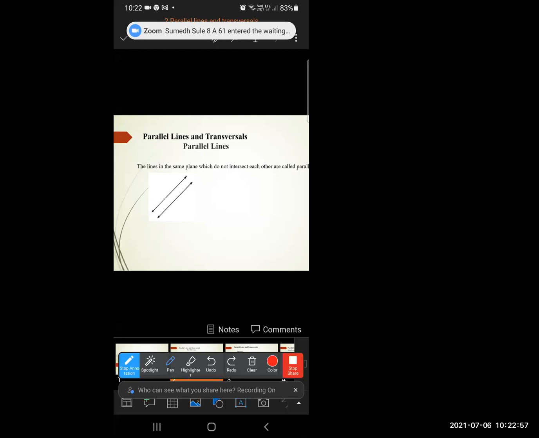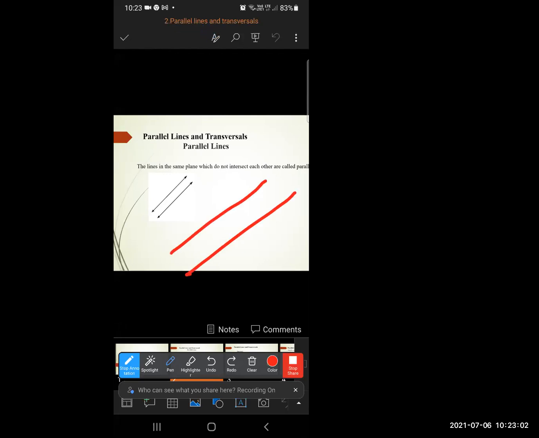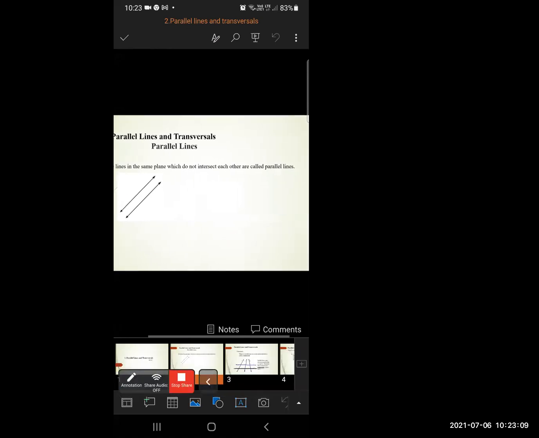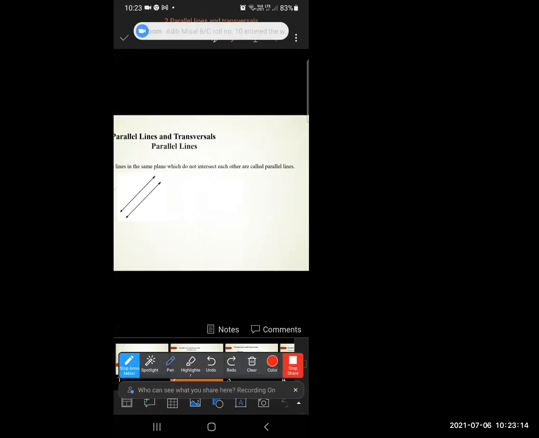Now here, if the lines are straight and they do not cross each other, they are known as parallel lines. The lines in the same plane which do not intersect each other. If you see a railway track, the tracks are parallel to each other. So lines in the same plane which do not intersect each other, they will never intersect each other, are called parallel lines.